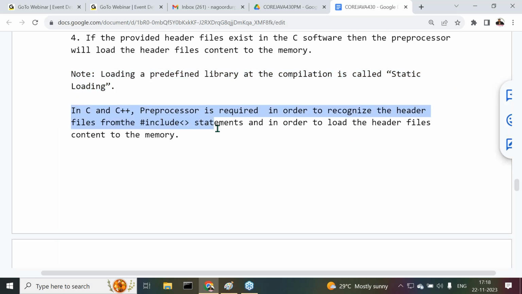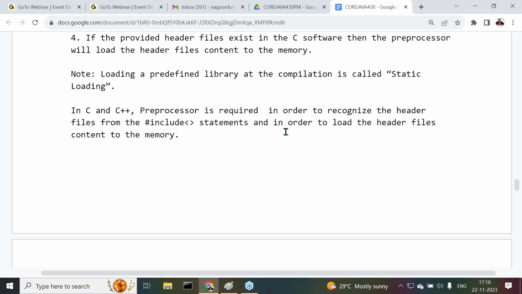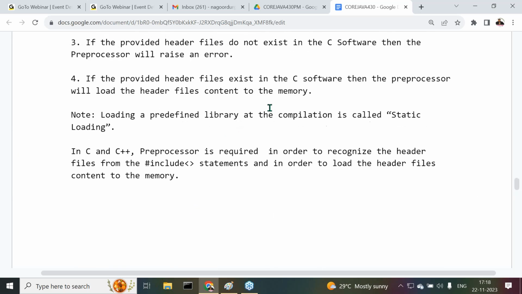In C and C++, the preprocessor is required in order to recognize the header files from the #include statements and in order to load the header files content to the memory. Now, I'm telling you, observe carefully. C is following which type of loading? Static loading. Header files, that means #include statements, are supporting which type of loading? Static loading. Remember this point. In the future, I will ask this particular point to you clearly.